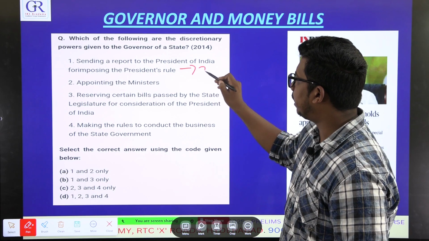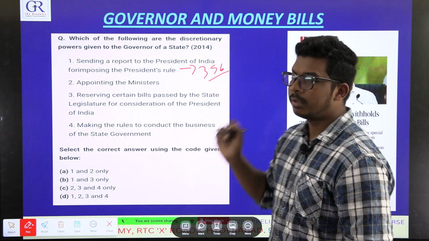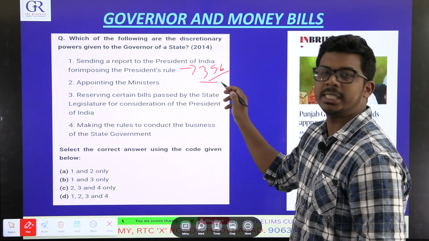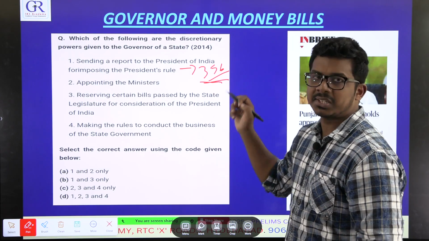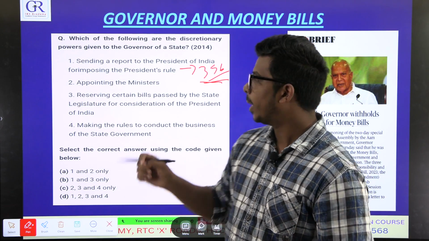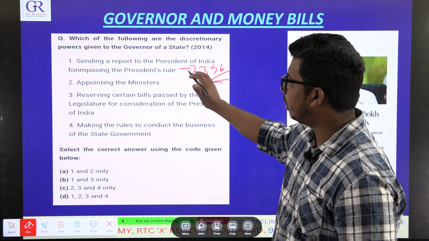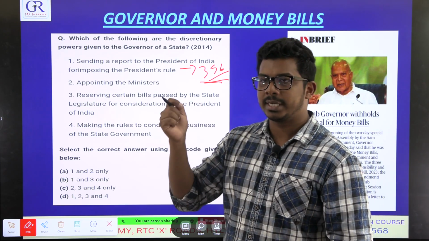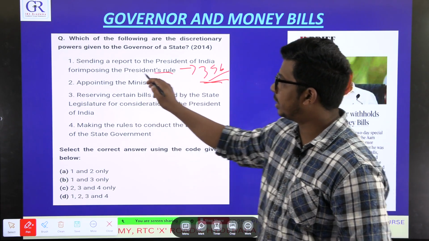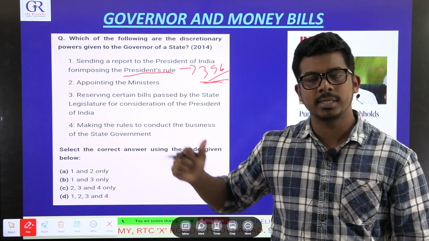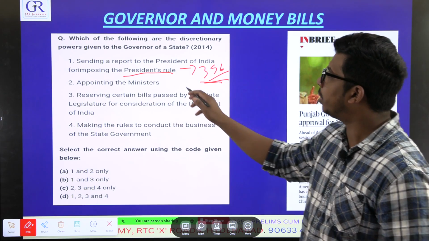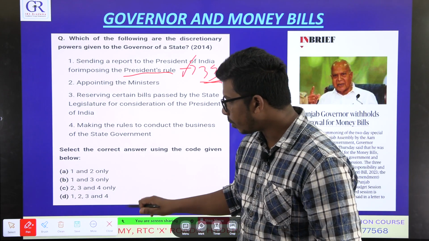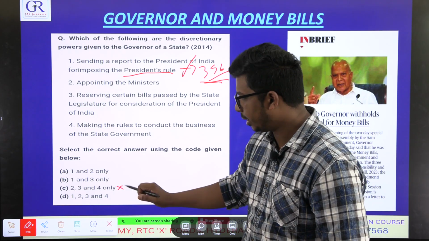If you see Article 356 in the Constitution, these are emergency provisions. Article 356 talks about president rule in a state. So under this Article 356, governor can ask president to impose president rule in a state. He does not have to listen to state government there. He can do it on own discretion. So this is right. One is right. So automatically this got eliminated.